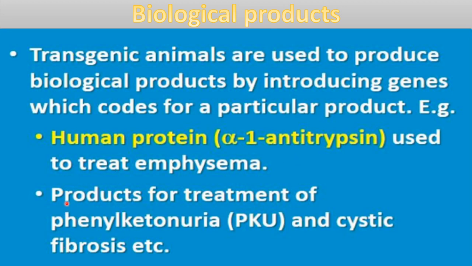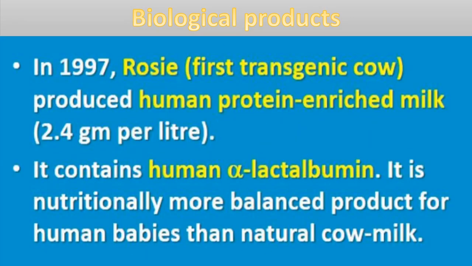Then second is about products for treatment of phenylketonuria and cystic fibrosis. These are like medicine, you can say, for phenylketonuria and cystic fibrosis. For these diseases, medicine can be prepared by using some transgenic animals, by introducing the genes for these.